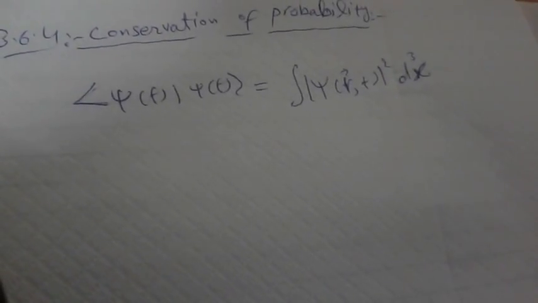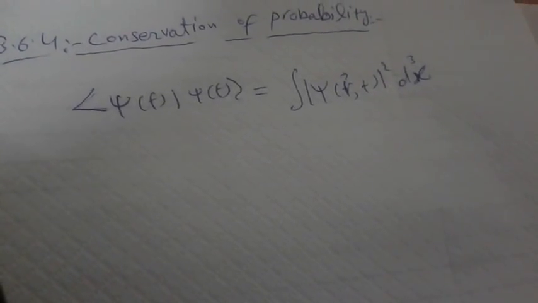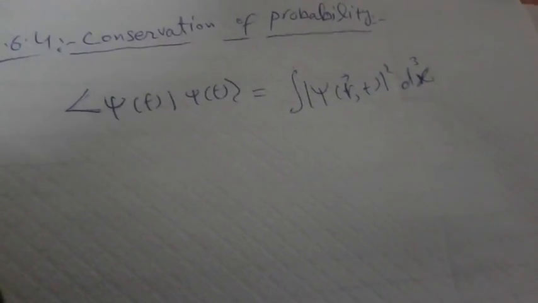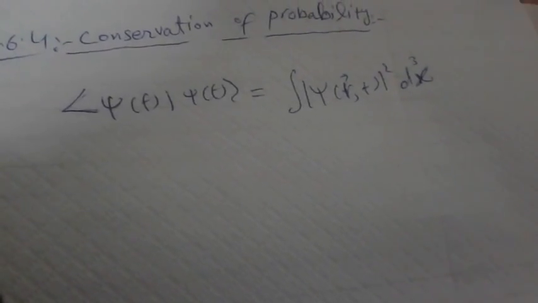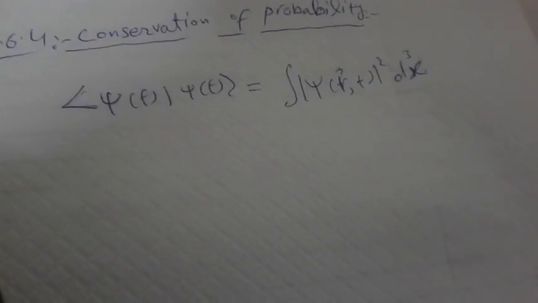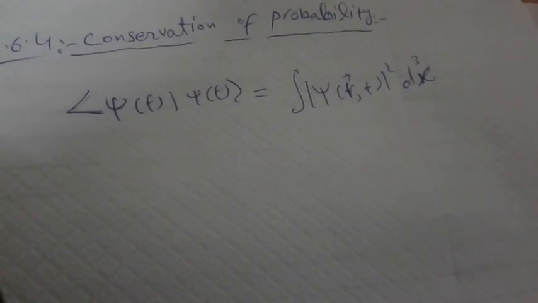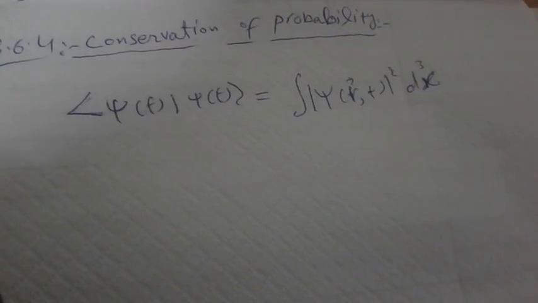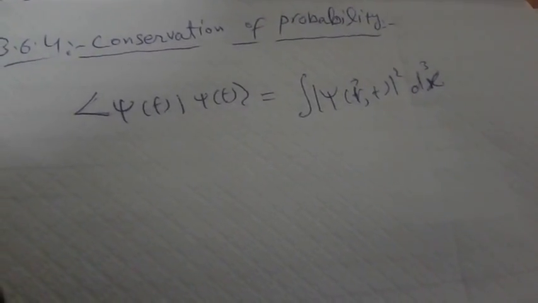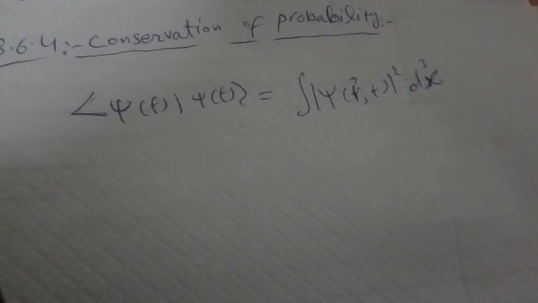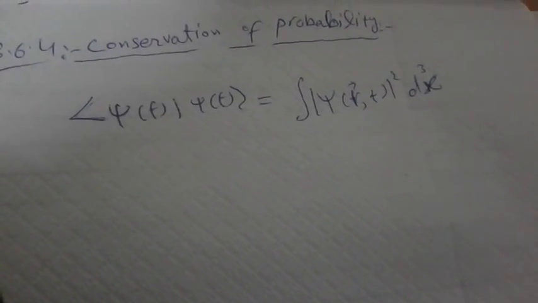We have to prove that the inner product of the state vector is time independent. It means that it is not varying with time. So if something is not varying with time, then we take the time derivative of that function.